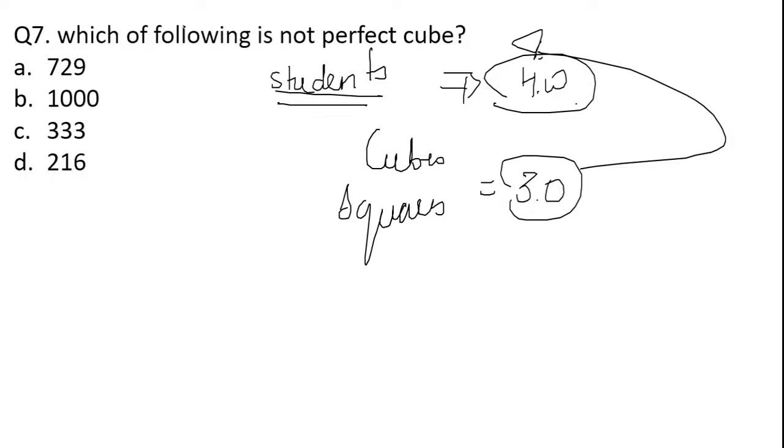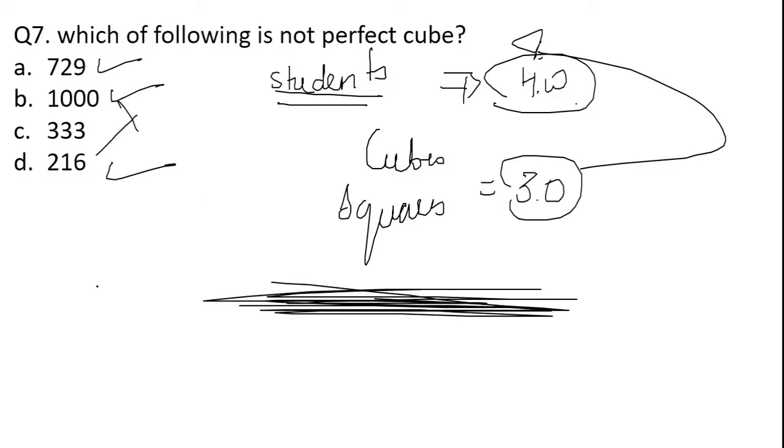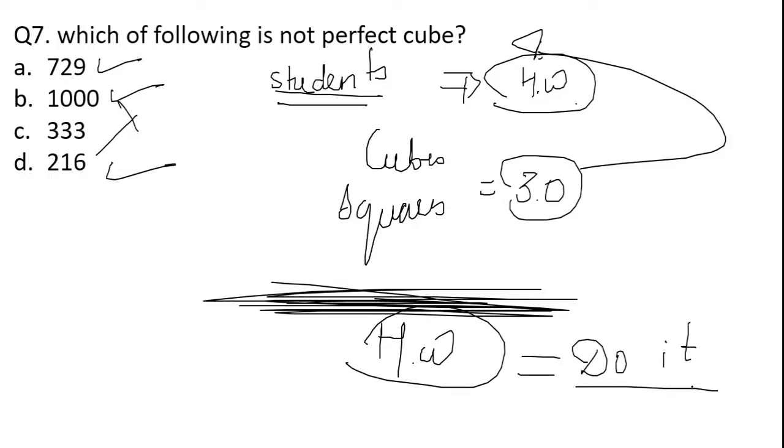729 is a perfect cube. This is also a perfect cube. 216 is also a perfect cube, but 333 is not a perfect cube. So this is the importance of noting these things. As I have already mentioned, if you have not done this homework, please do it. I'm telling you again and again, do it if you have not done it, because this is important. Now looking at just the numbers, you can clearly identify 729. So look at the options now.